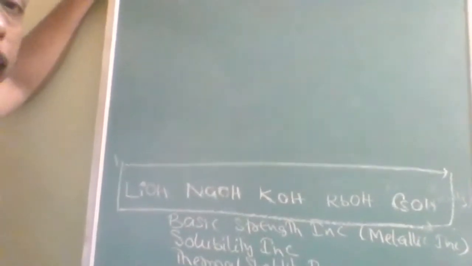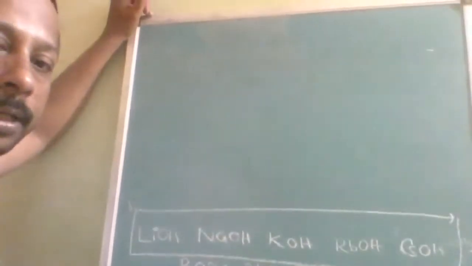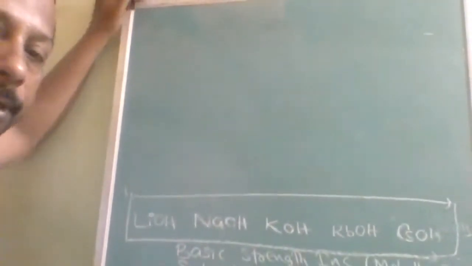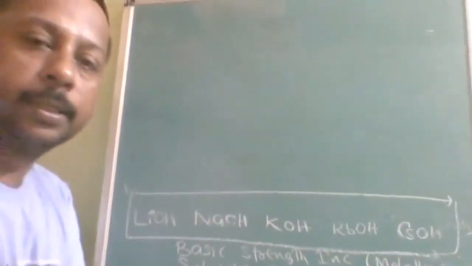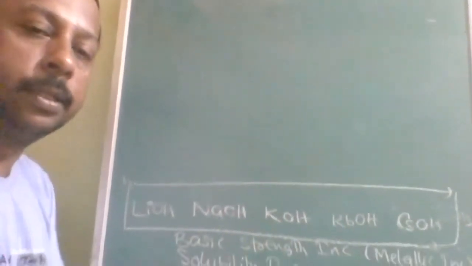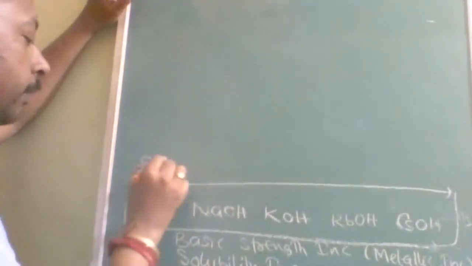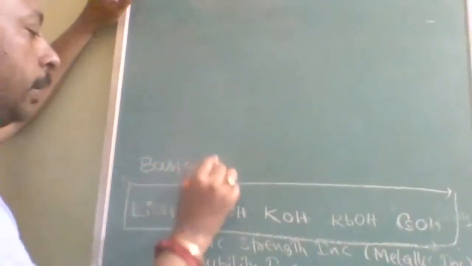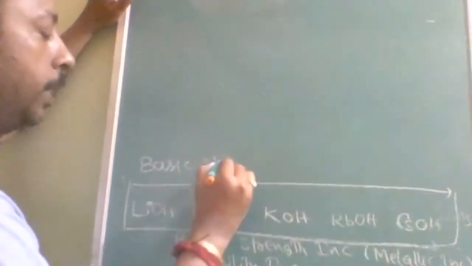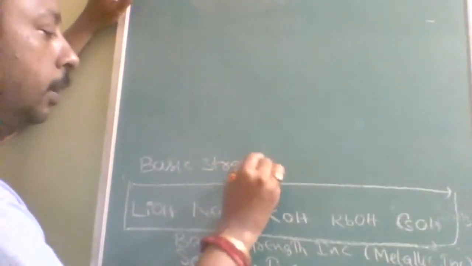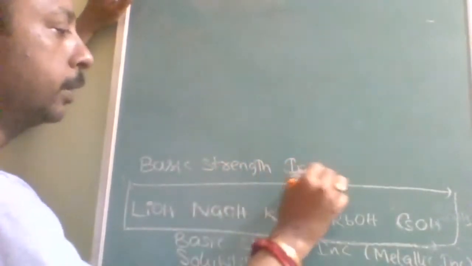Listen very carefully how they vary. First of all, they may ask the increasing order of basic strength. From left to right, basic strength increases. Why?